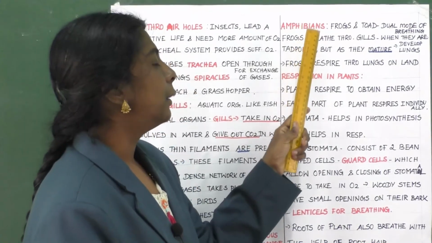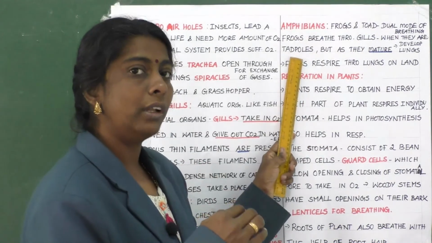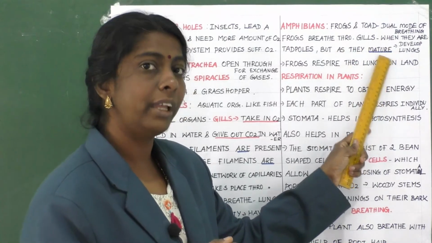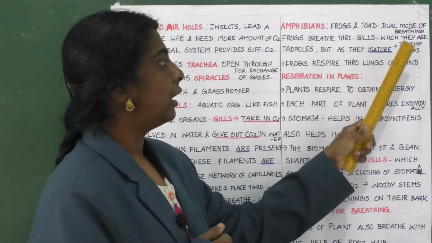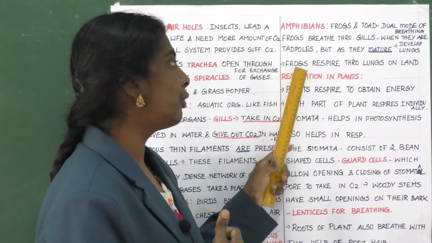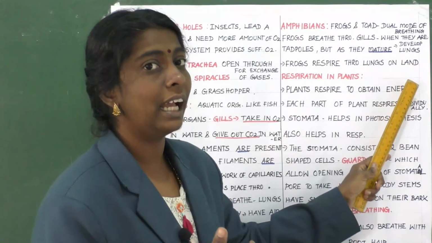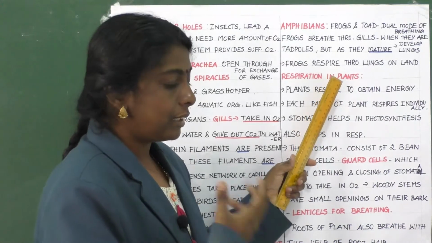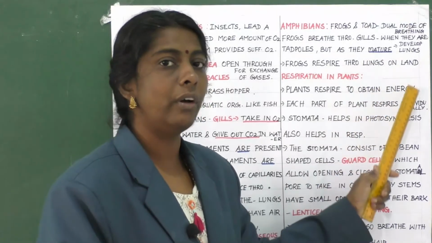So frogs breathe through gills when they are tadpoles. When they are small tadpoles in water, they breathe through gills. But when they become mature, lungs will start to form. Then frogs respire through lungs on land. So when they are on land and when they grow and become mature, they will be respiring through lungs. Okay, frogs respire through lungs on land.